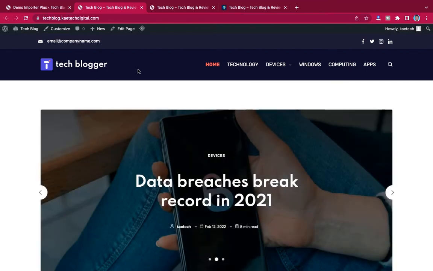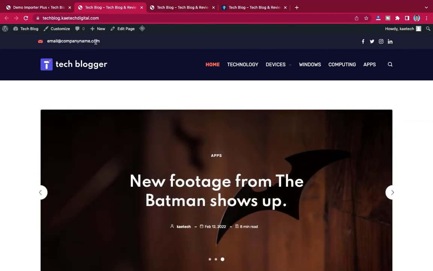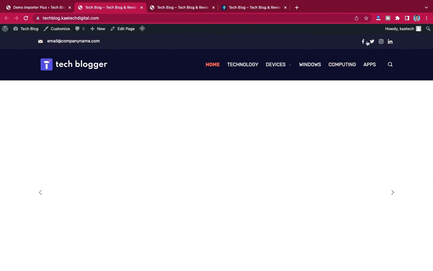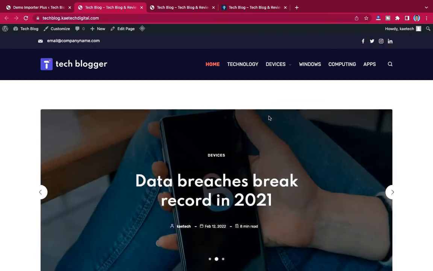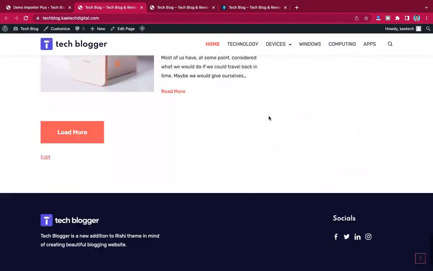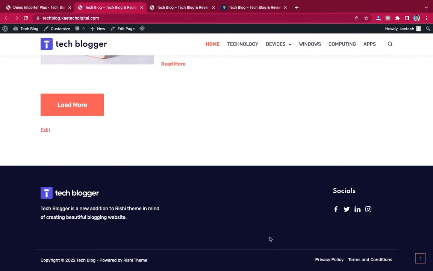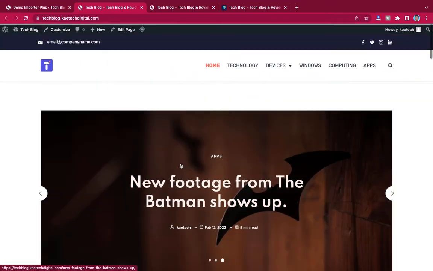And if you see over here, it is email at companyname.com, we can change it, and then also we can link our social icons. So all these things are small changes that we are going to do. When you look at the footer also, we will change the logo over here, and change a few words over here, and make it our own. Okay, we're going to do all these things now.